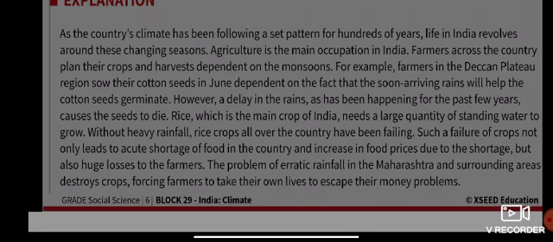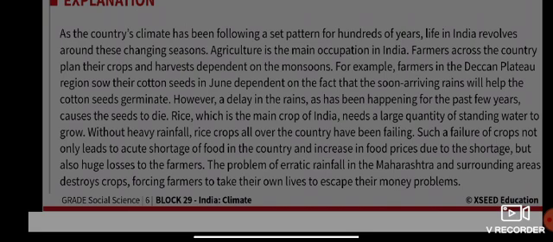However, a delay in the rain, as has been happening for the past few years, causes the seeds to die. Rice, the main crop of India, needs a large quantity of standing water to grow.